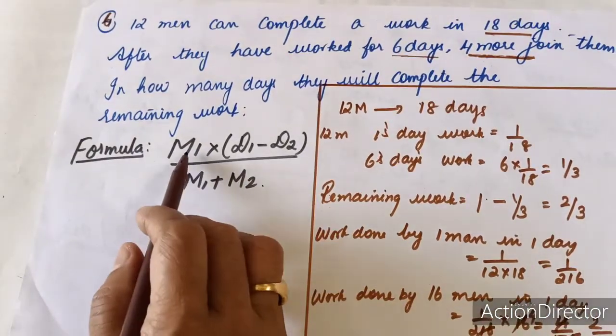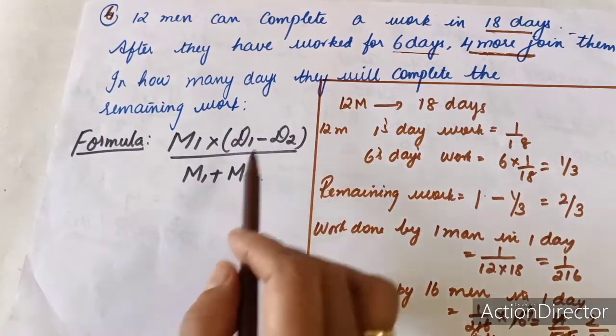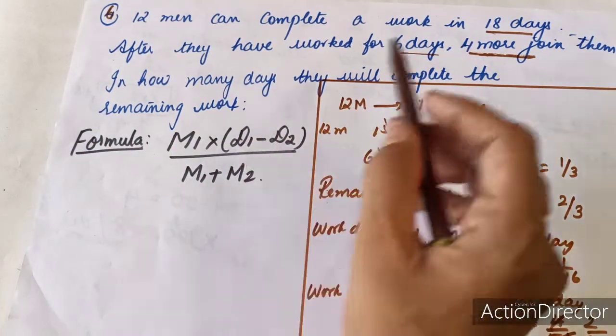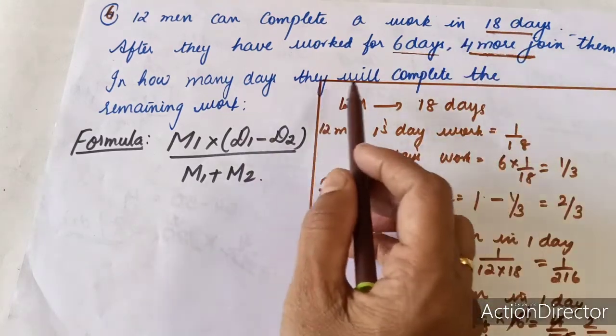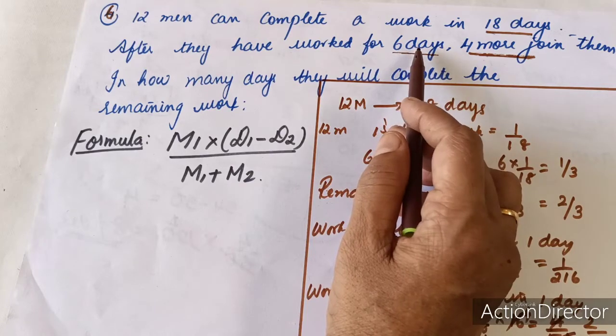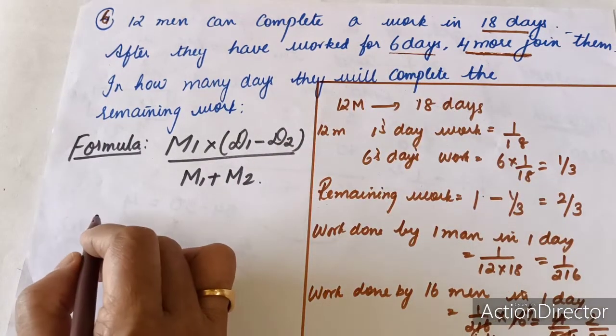So M1 stands for the men, 12 men, and M2 stands for the number of men who are going to join. D1 stands for the initial number of days, and D2 will be the number of days they have worked together. So let us put the values now.